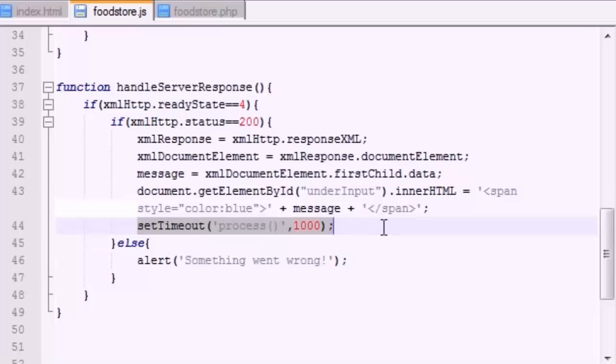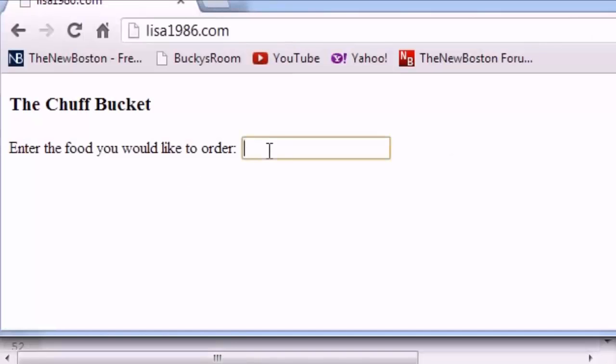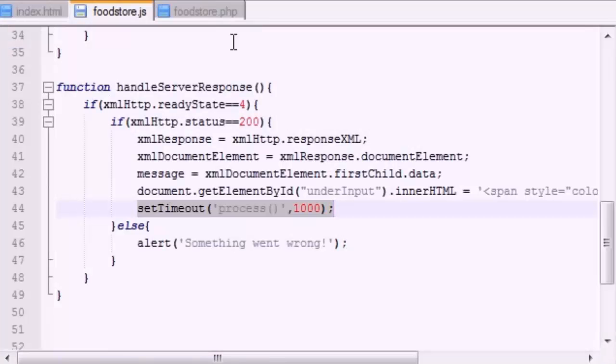Now after this, we just want a little pause before we do it again, because we don't want it to communicate with our server like bam bam bam every single millisecond, or else it would be a waste of server space or be very taxing on our server. So what we do is we wait a second. Whenever we're running this program, it's not going to check for everything every millisecond. It's going to wait a second, communicate with your server, wait a second, communicate with your server. And that is kind of the better way to do things.